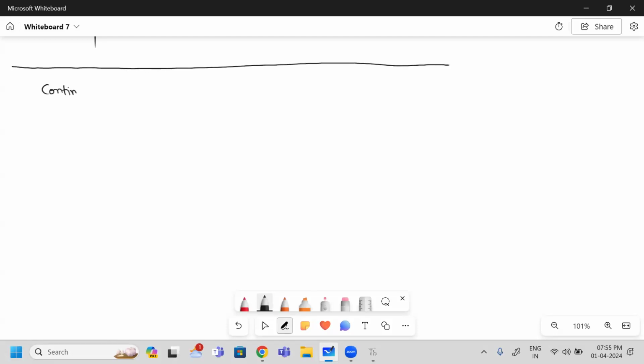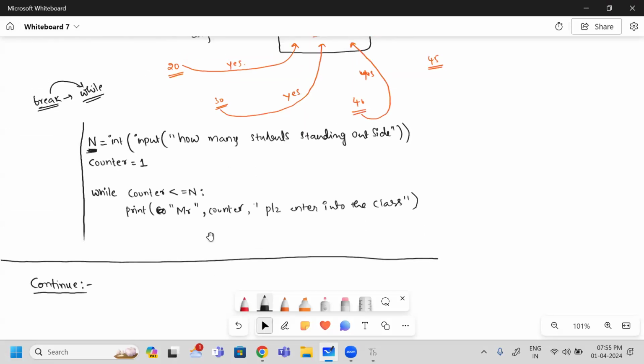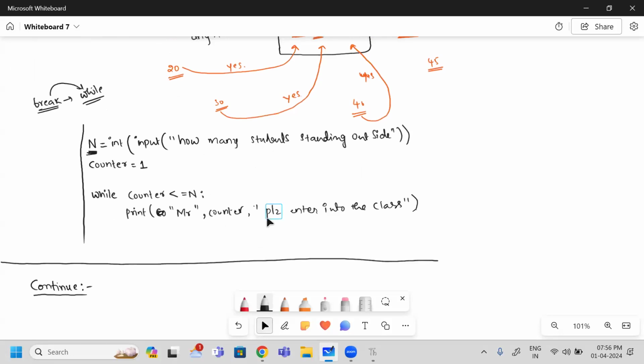So when I write a continue, here when you observe this case, what happens if the counter reaches 40? It stops the loop immediately. In place of break, if you write continue, what happens? Only condition related statements will be terminated and the remaining will continue.